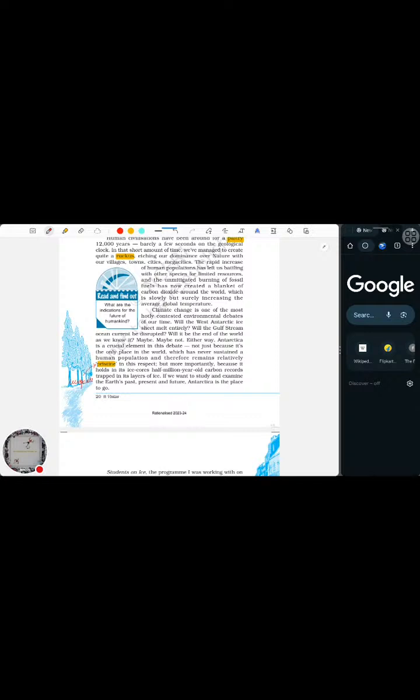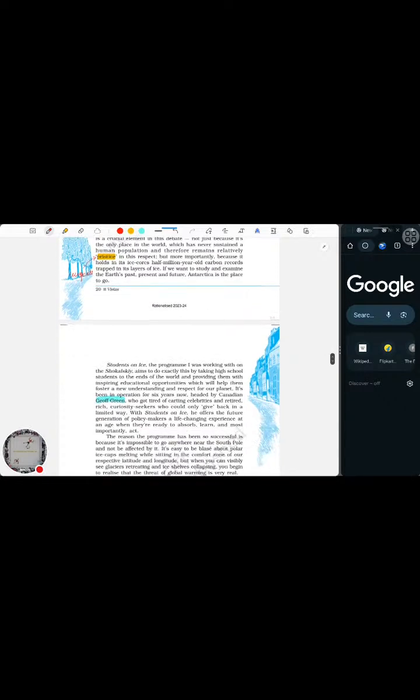Either way, Antarctica is going to be a crucial element in this debate. Whatever we are talking about, Earth, there will be a part where Antarctica is going to have an important role. Not just because it's pristine, unspoiled by human civilizations, but also because it holds a lot of carbon materials which have lasted for years. To know about the past, present, and future, Antarctica is one place to go.